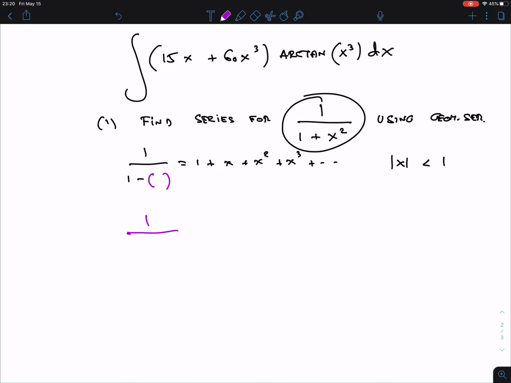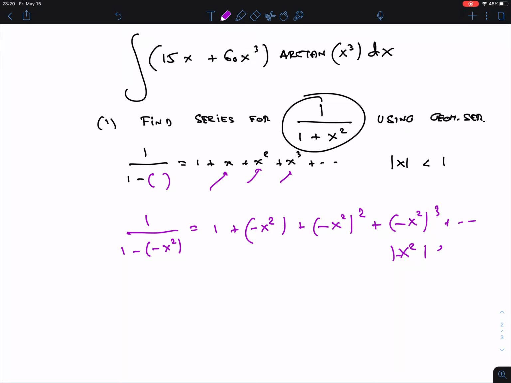Well, I have to put in minus x squared, right? So I'm going to do therefore the same thing in here. Replace each of these x's by minus x squared. So we get 1 plus (minus x squared), I put in parentheses, plus (minus x squared) squared, plus (minus x squared) cubed, plus etc., for the absolute value of minus x squared less than 1.